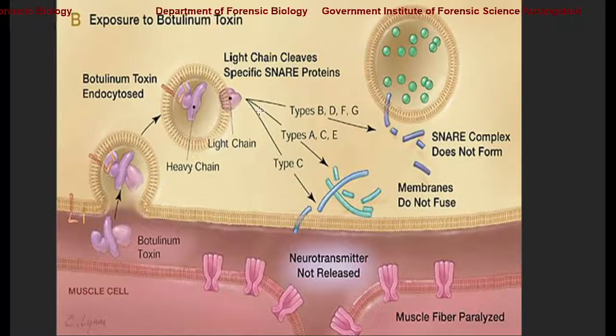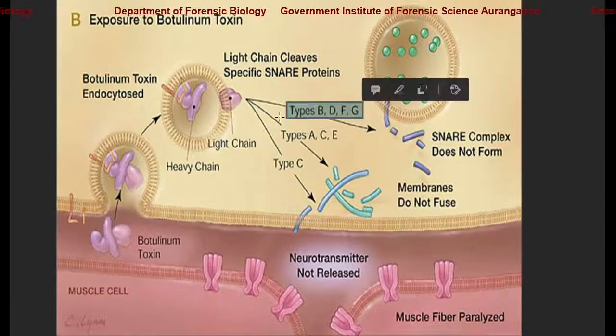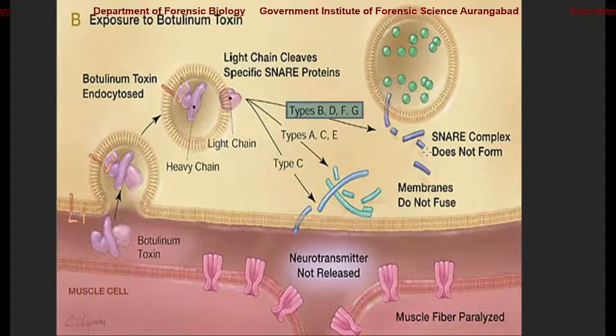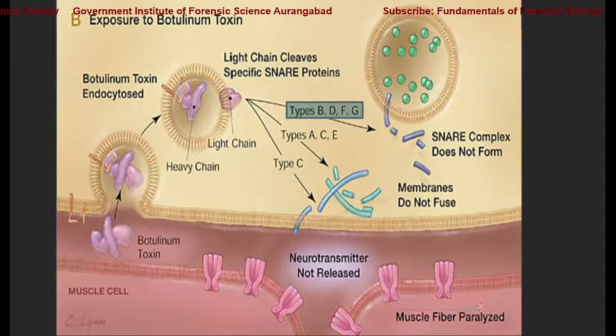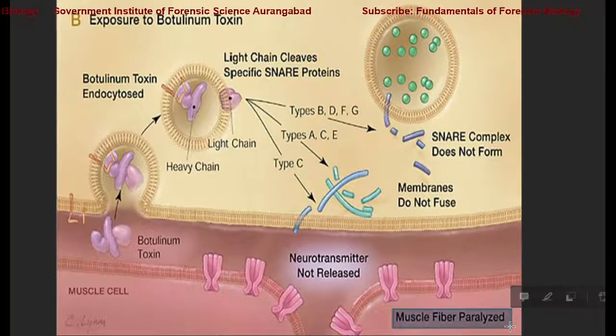So this light chain, which produces different types of toxins, cleaves these SNARE proteins by the activity of proteolysis, and thus does not allow the acetylcholine-containing vesicles to interact with the muscle cells. So the neurotransmitter is not released at the muscle cells, leading to muscle paralysis. That is muscle fiber paralysis. We can call it a flaccid paralysis.